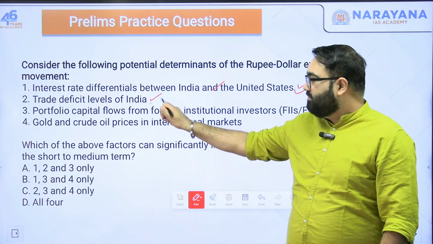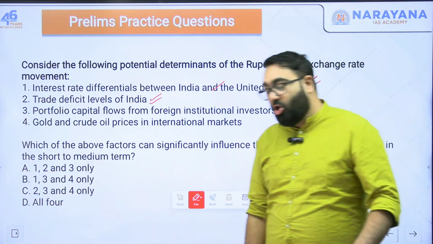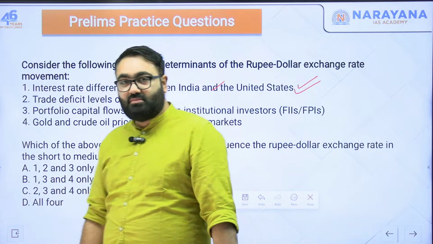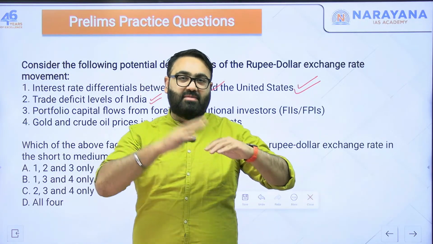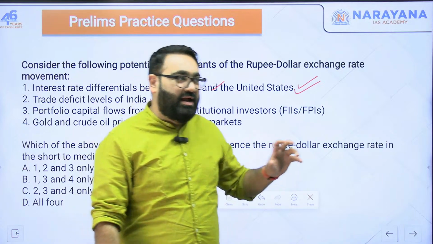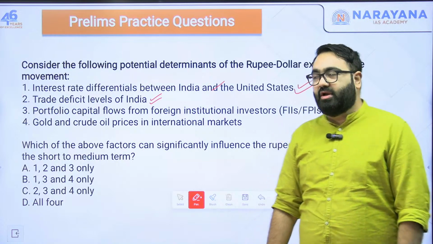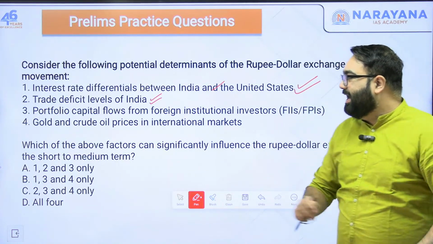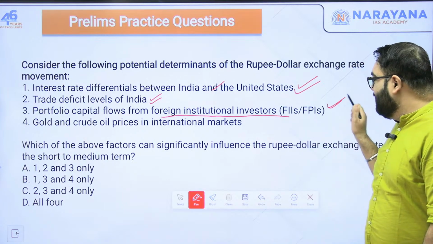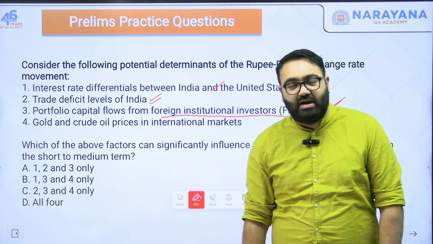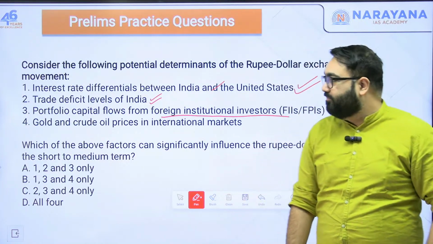Why? If we have a huge trade deficit, that means we are not earning enough dollars and we are spending a lot more dollars to buy stuff. There is a deficit in the trade. That is why it is a bad sign. So that would lead to dollar outflow from India. Third, portfolio capital flows from foreign institutional investors. Yes, because it will bring more dollars into the country, so it will stabilize the rupee, it will not let it depreciate a lot.